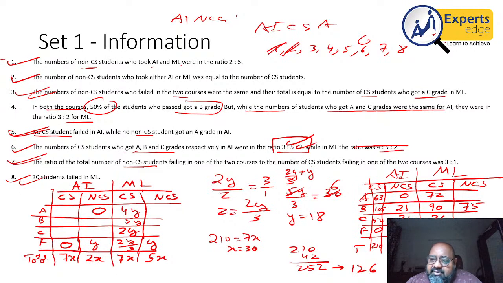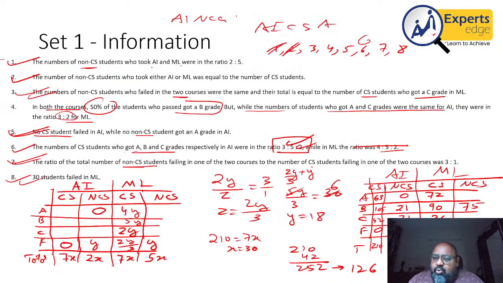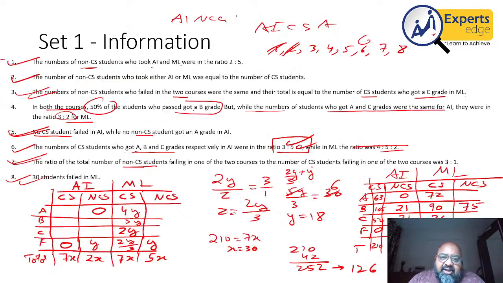Now when this happens, I can find out the number of people. They were in the ratio 3:2 for ML. I can find out the ratio for ML from here. But just look at the questions for one. How many students took AI? 210 and 60, 270 students took AI. I know this. How many CS students failed in ML? CS students failing in ML was 12. How many non-CS students got grade A in ML?